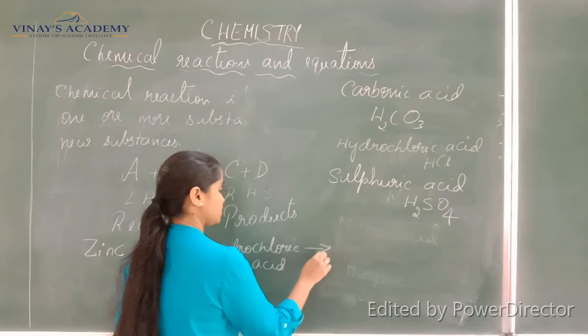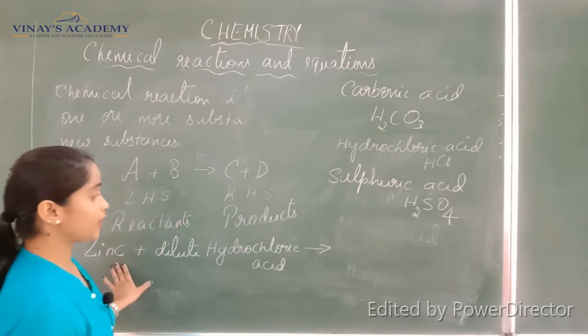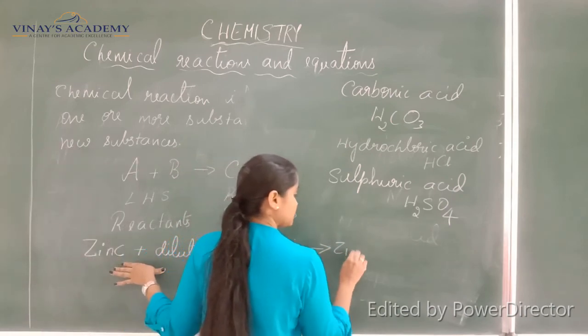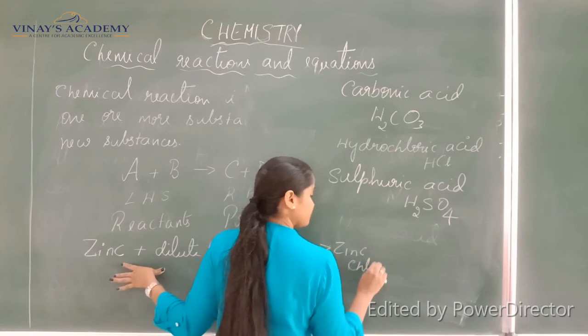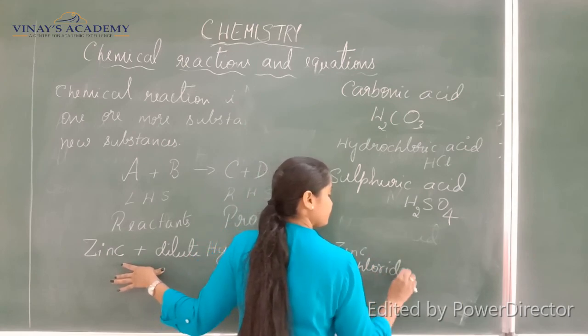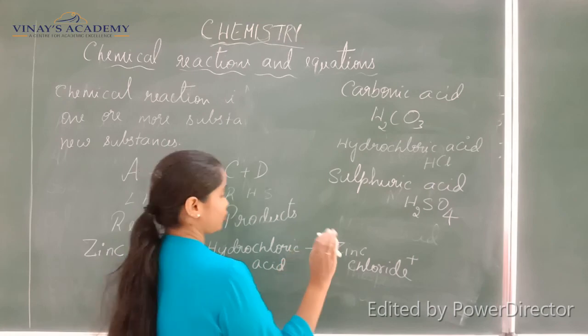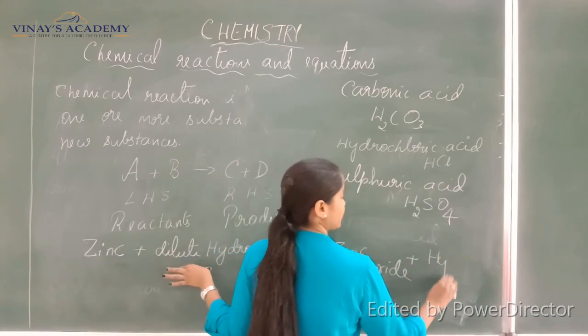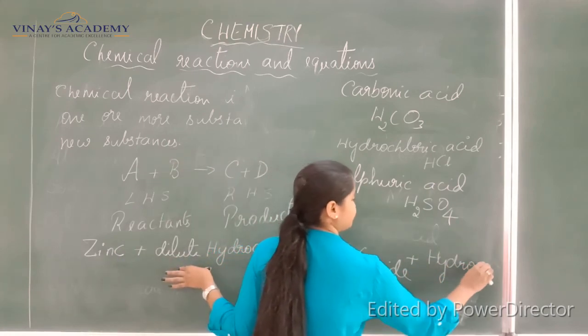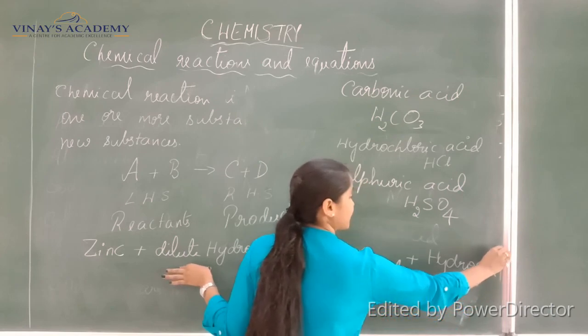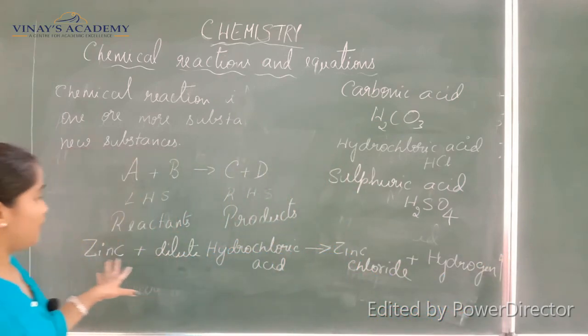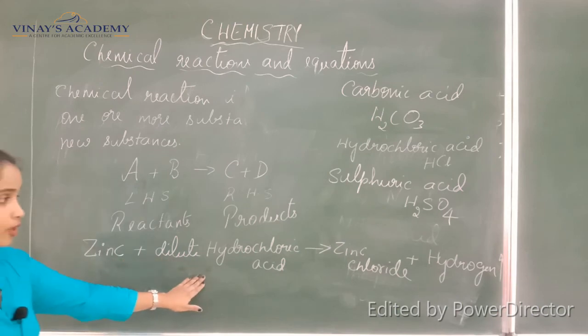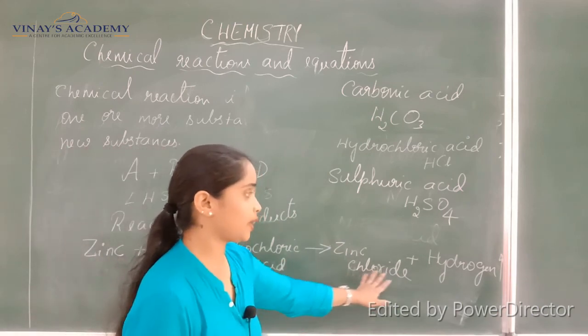So that forms a new compound called zinc chloride, with the liberation of one gas, that is hydrogen. It's a gas. So now zinc reacting with hydrochloric acid forms zinc chloride and hydrogen.